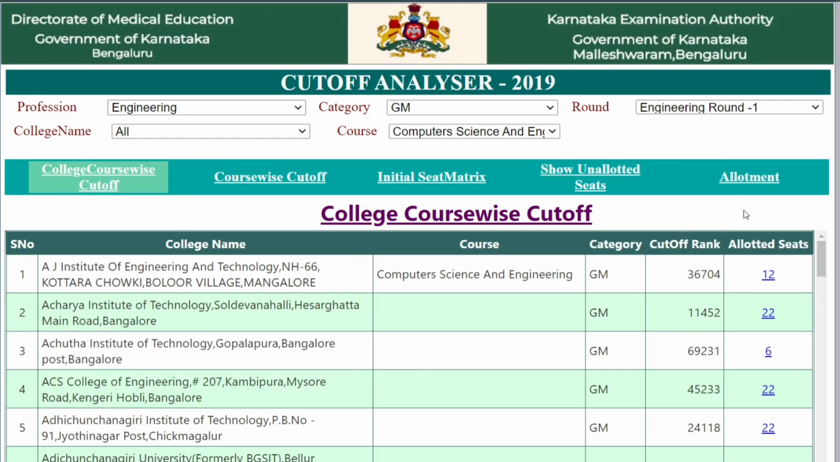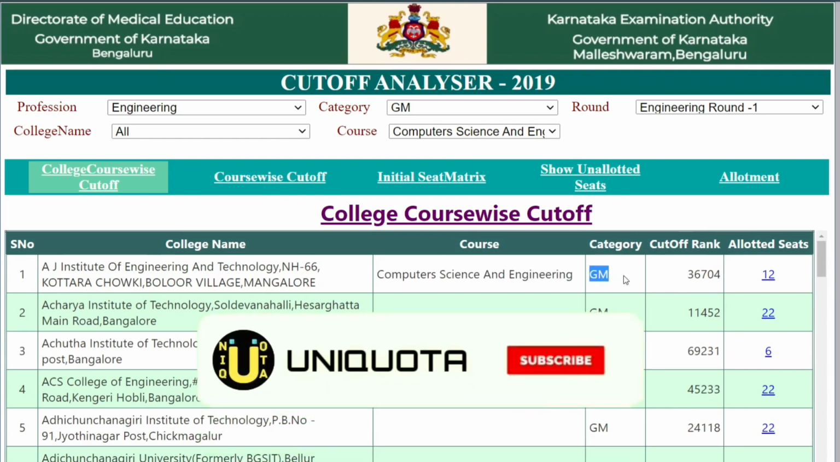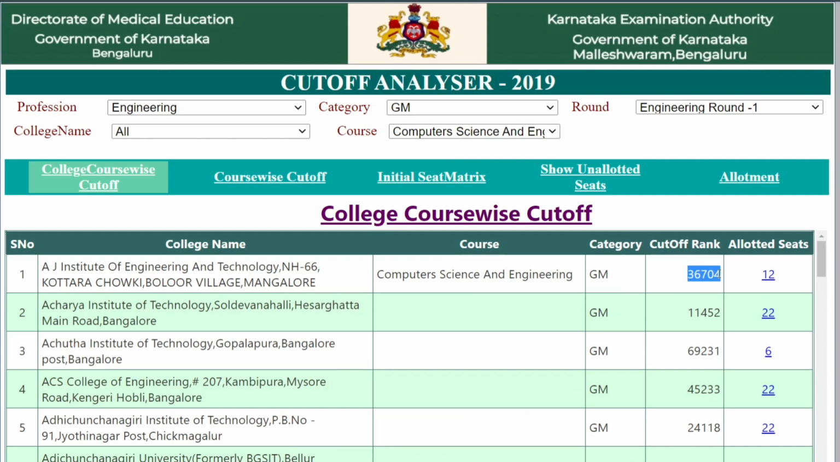5 tabs are there, you can navigate among those. I will be explaining full about it. So at first, AJ Institute of Engineering, college name, and course will be displayed here. These are all the same course, computer science and engineering, as we have selected the course computer science and engineering. So category comes out to be general merit, and the cutoff rank is 36,704.